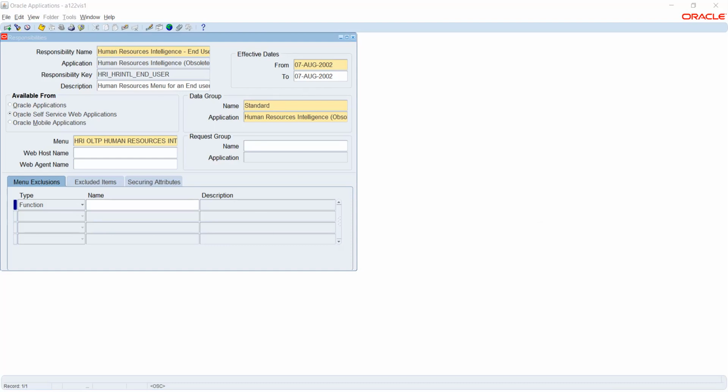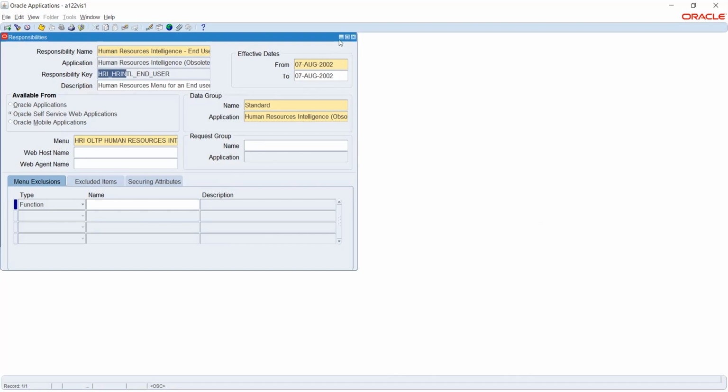Yeah, sure. This one, right? In the responsibility part. So what is responsibility is that this is needed if I want to create any employee, or if I want to run any payroll process or anything that I wanted to do, I will need this responsibility. How I'm getting these options like create employee, update employee, all those options are being given using this menu. So this menu will have multiple options inside it.